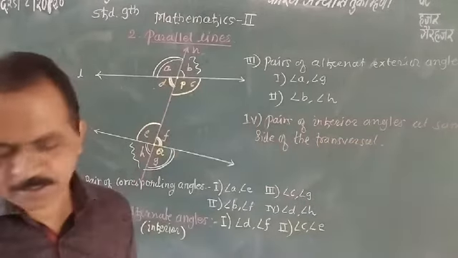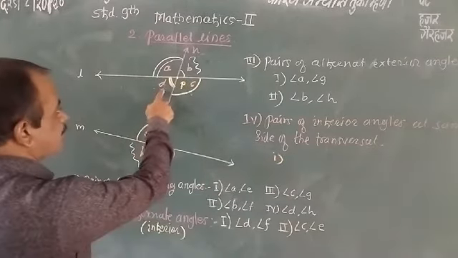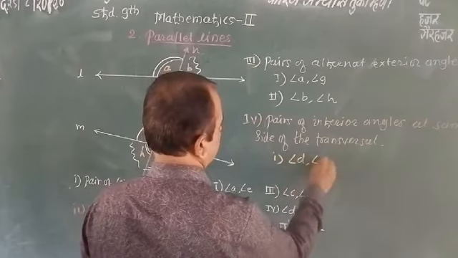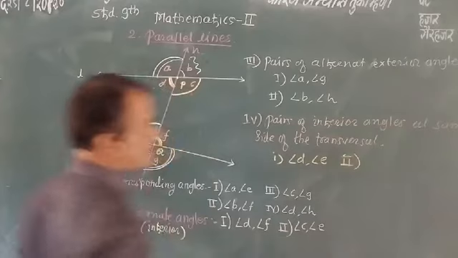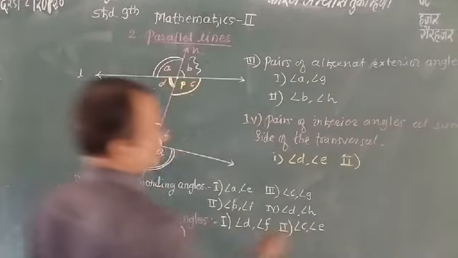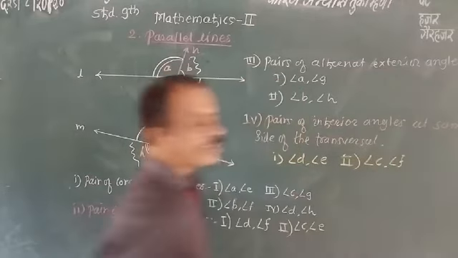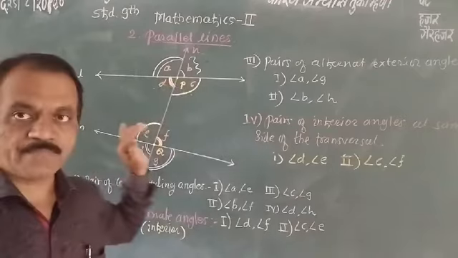Which are these? The first pair is angle D and angle E. Angle D, angle E is the first pair. Now the second pair is angle C and angle F. Angle C and angle F. These two pairs are interior angles on the same side.